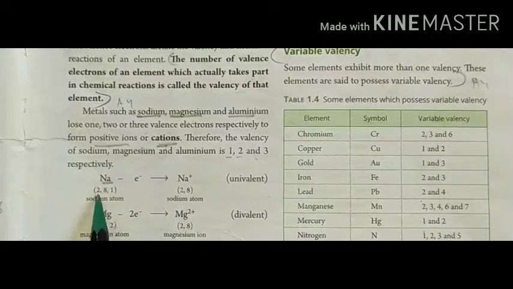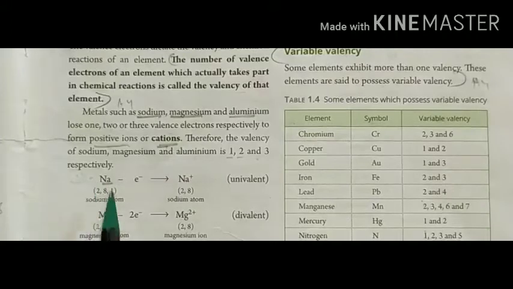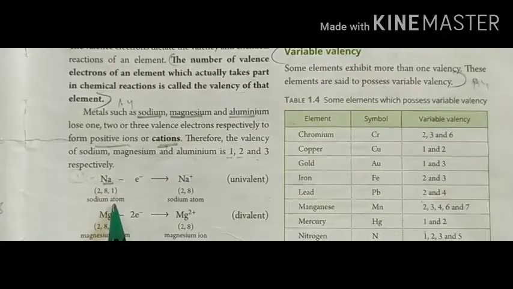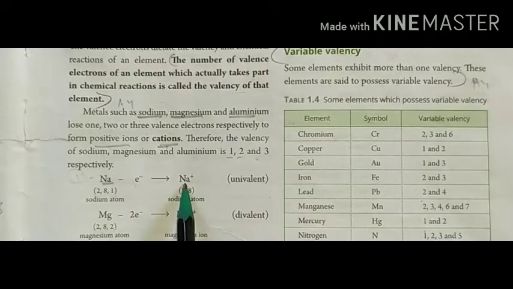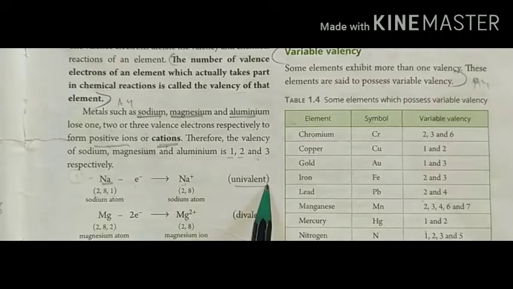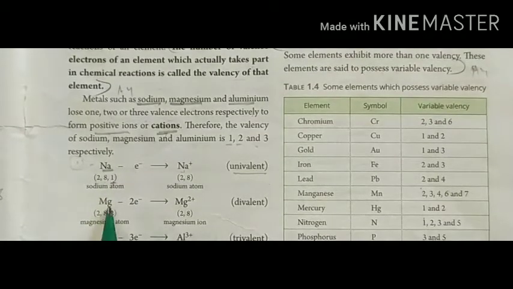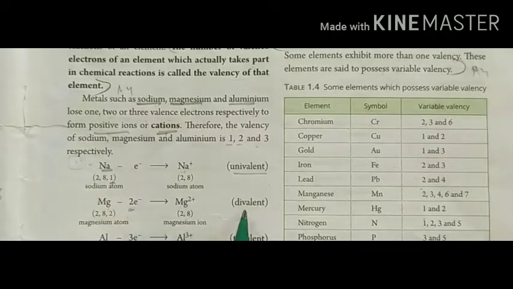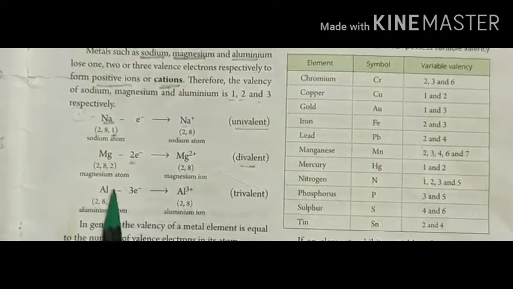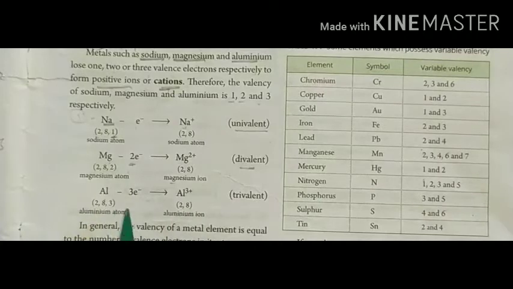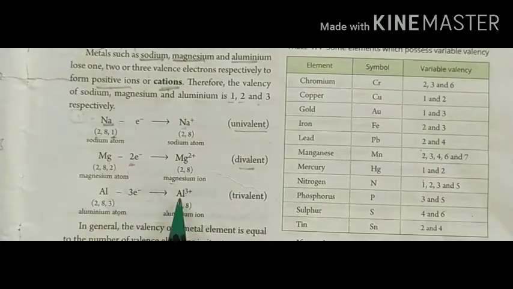See, sodium's electronic configuration is 2, 8, 1, with atomic number 11. The sodium atom loses 1 electron, so it becomes Na+, the sodium ion. So it is univalent; it loses 1 electron. Now magnesium loses 2 valence electrons, so it is known as divalent, and the magnesium atom becomes a magnesium ion. Aluminum loses 3 electrons from the valence shell, so it becomes trivalent.